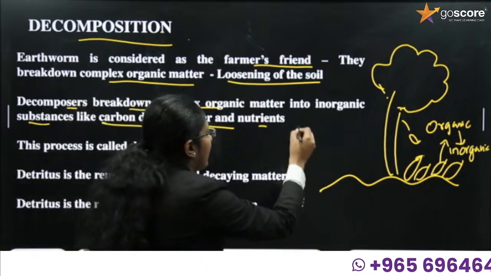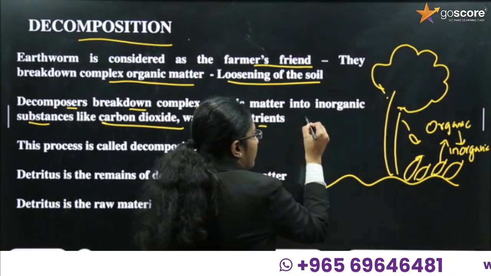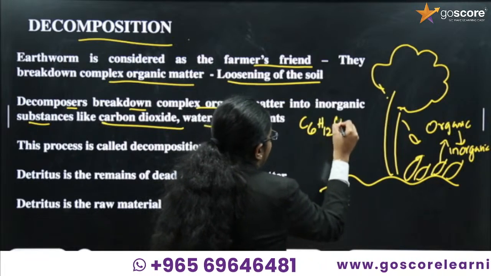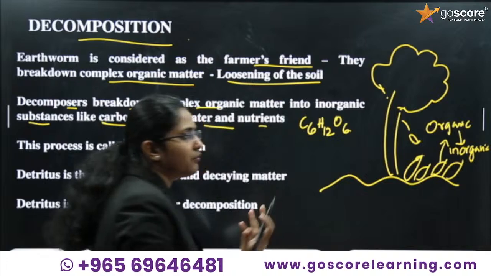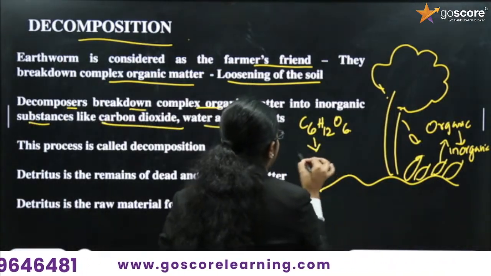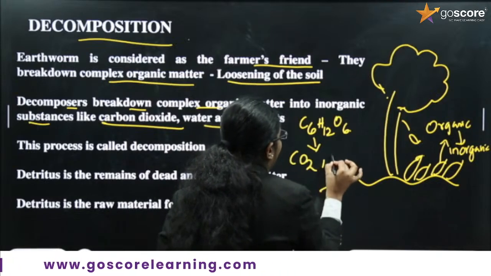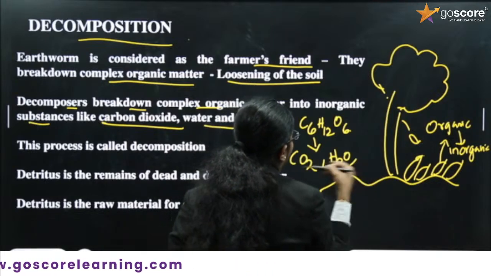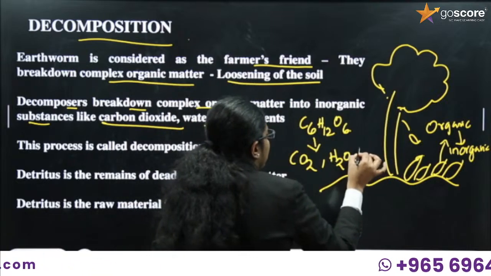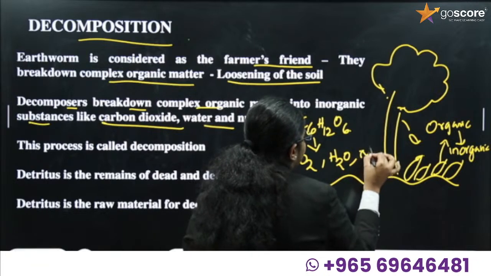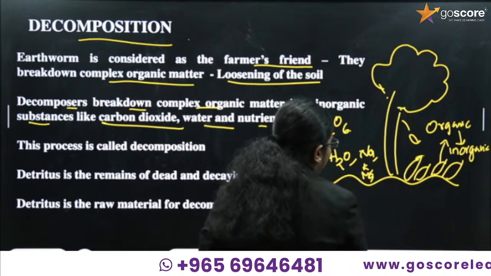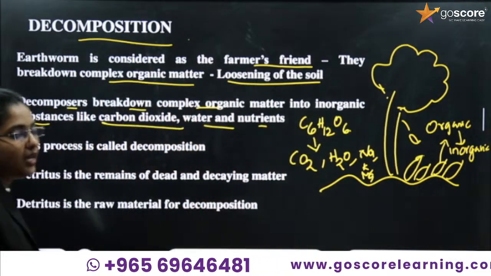The organic complexes will be in the form of C6H12O6, glucose, or in the form of starch. These will be converted into carbon dioxide, CO2, water, H2O, and different nutrients like micronutrients and macronutrients, which include sodium, potassium and magnesium.